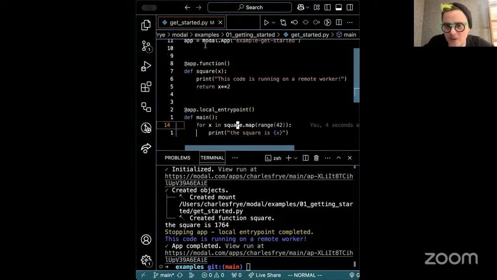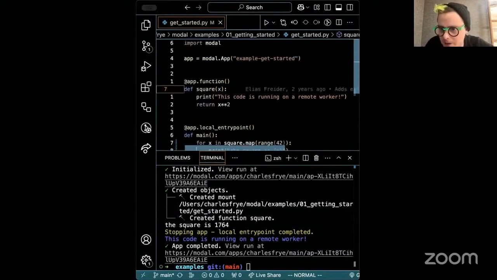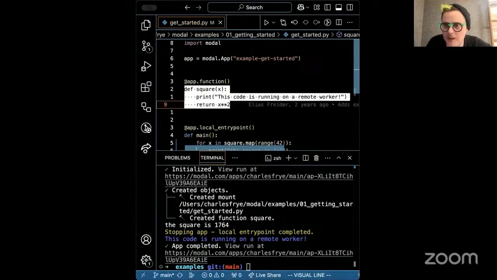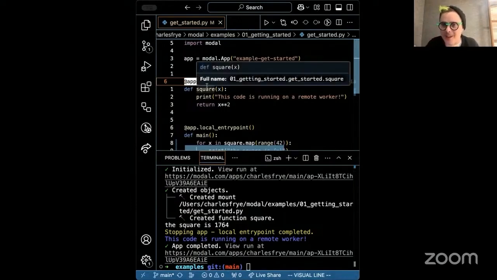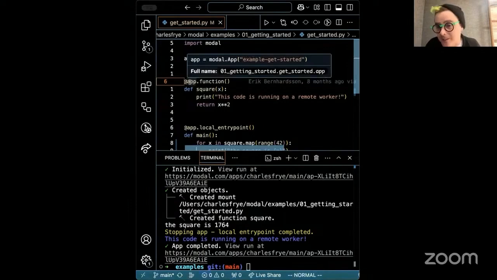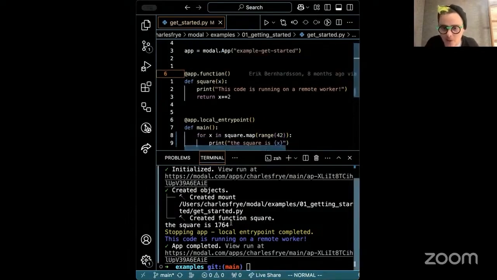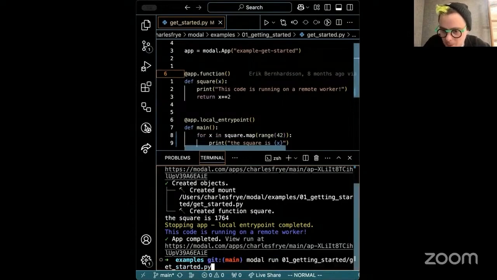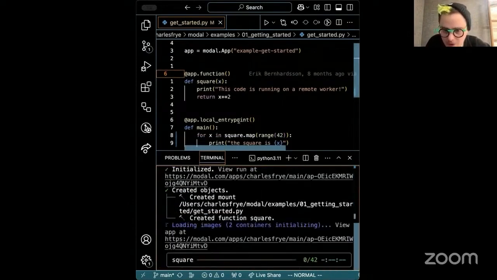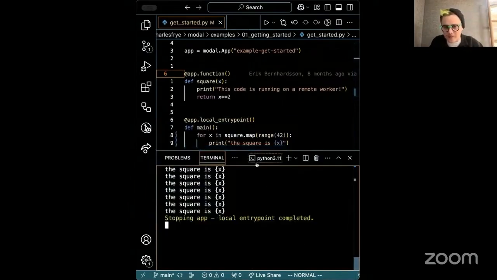So this function here is a regular Python function, nothing up my sleeves here. All we did was decorate it. Decorators in Python are like Python's version of higher order functions. They take in a function and return a function. They take a function and give it some new feature. There's lots of decorators in Python. Modal's decorators are like, run this in the cloud. And it's not just run in the cloud, but also make it possible to run in parallel in the cloud, which should happen now. We're running it 42 times.